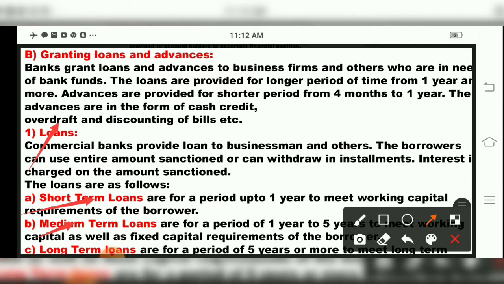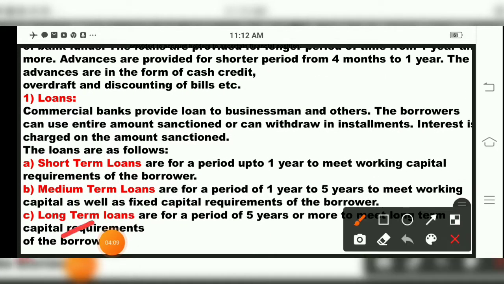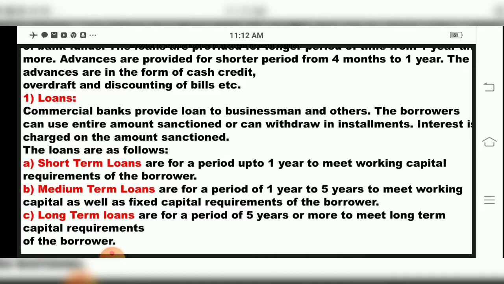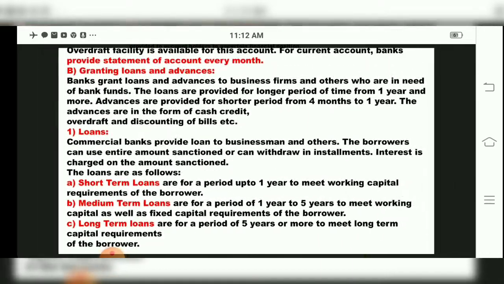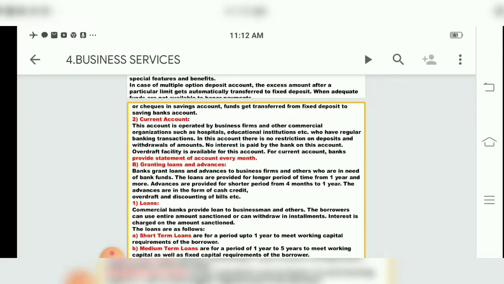Then the third type is the long term loan, provided for a period of 5 years or more to meet long term capital requirements of the borrower. So these are short term loan, medium term loan and long term loan.